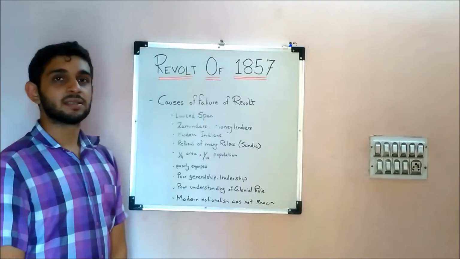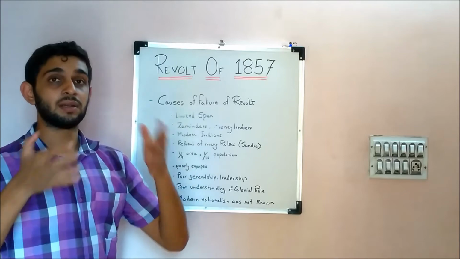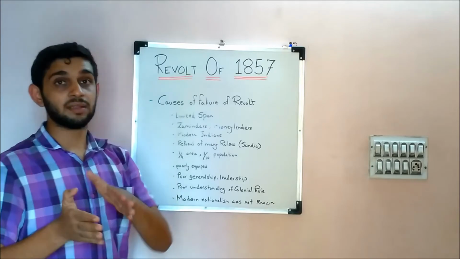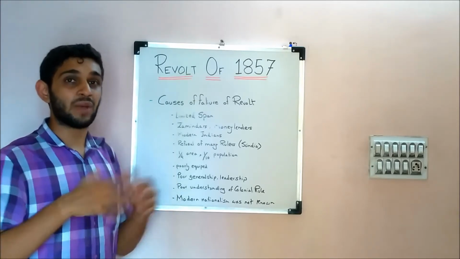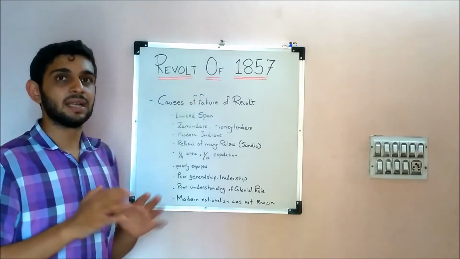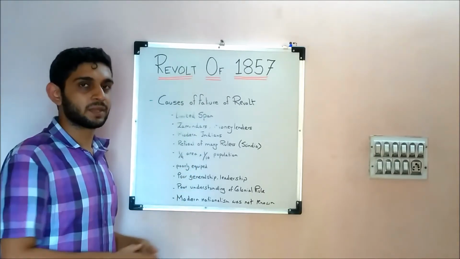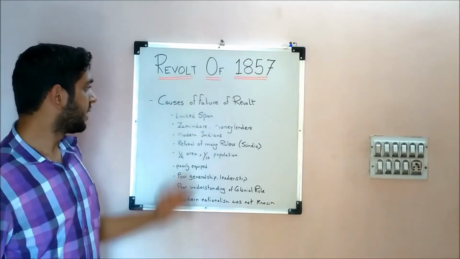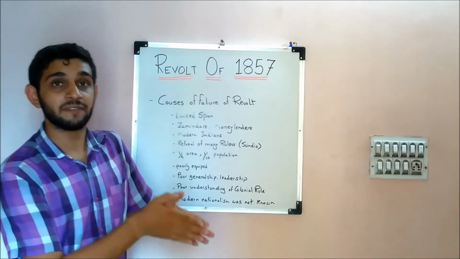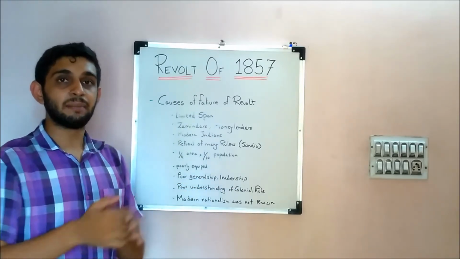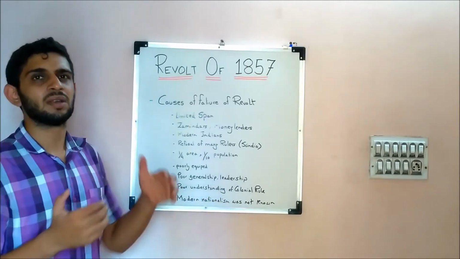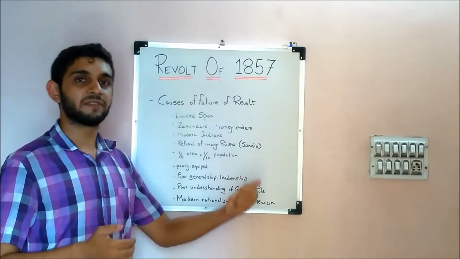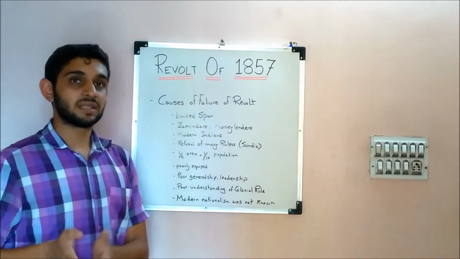Next, you have Zamindars and Moneylenders. What happened is that Zamindars, like 21,000, came to revolt. They broke out into a revolt, and they joined even the Sepoy mutiny. But when they were again given their land by the Britishers, they again joined the Britishers. So this again led to the suppression of the revolt. Moneylenders felt safer in the hands of Britishers than with peasants, because peasants came and destroyed their books and started beating them, killing them like anything. So moneylenders obviously preferred the Britishers over the revolt.